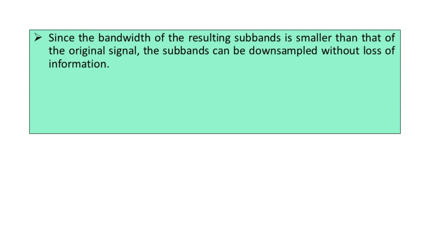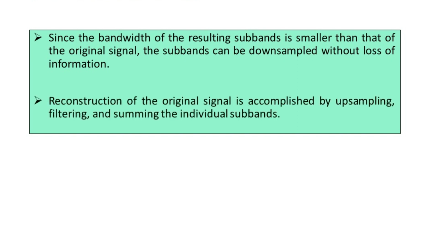Reconstruction of the original information from the subbands can be accomplished by upsampling, filtering, and then summing the individual subbands.